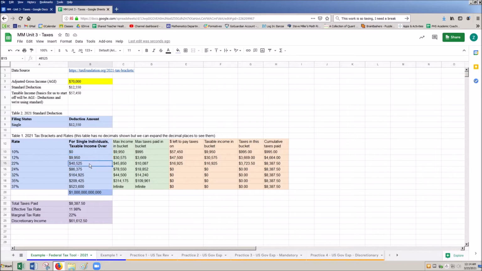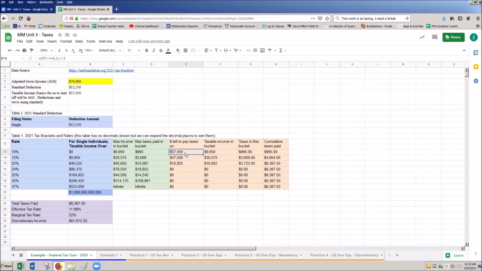The second bucket goes from $9,950 up to 40,525. What that means is there's 30,575 available in that bucket. Okay, so the second bucket has that total max. This is the total max at 12%. And we still have 47,500 left to pay taxes on.